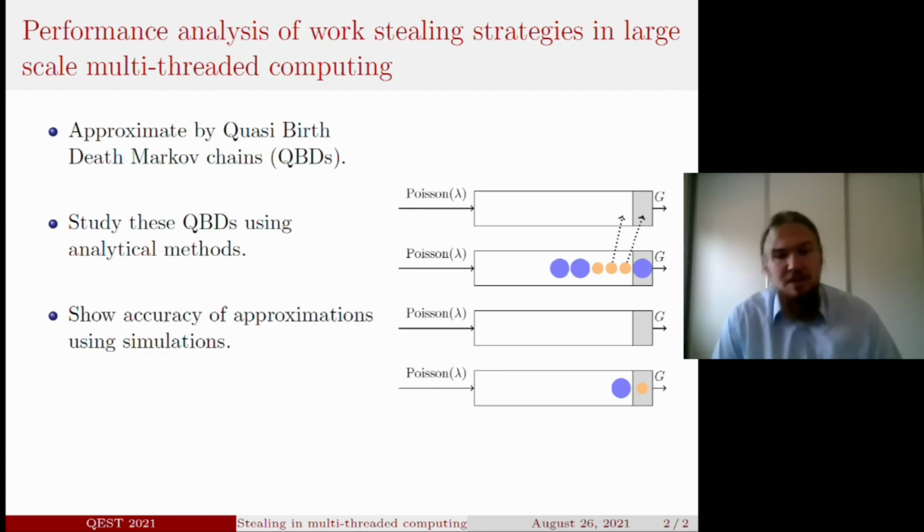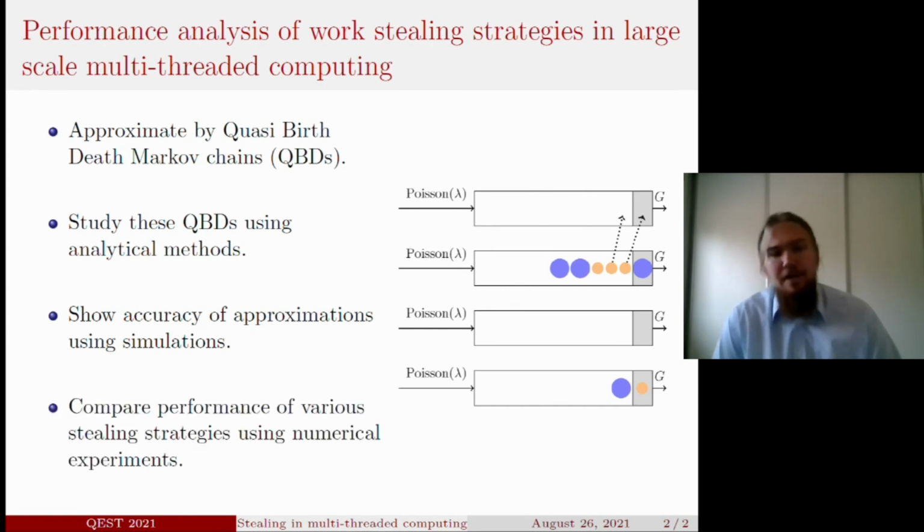We run simulations to show that as the number of queues becomes large, the error of these approximations tends to zero. Finally, we perform numerical experiments to examine the influence of various simple stealing policies on the mean response time of these QBDs.